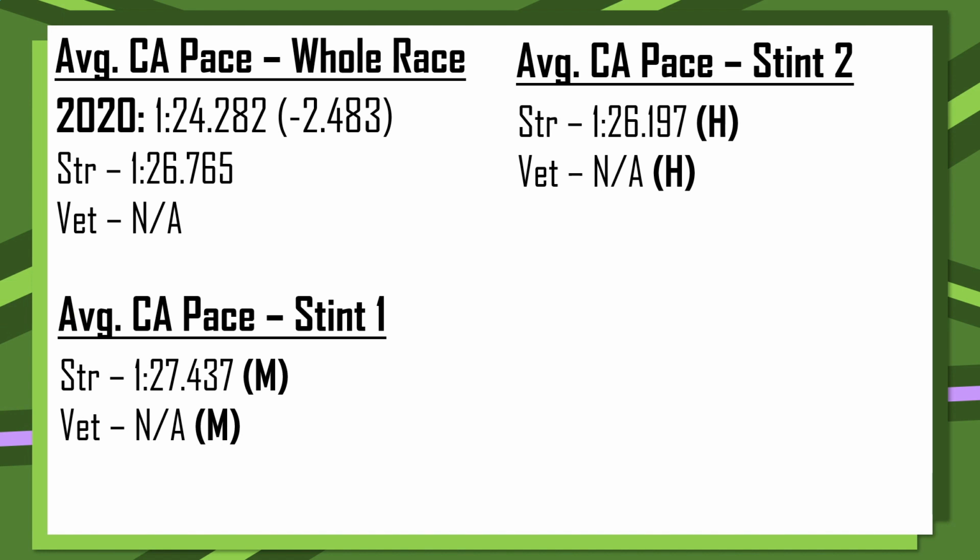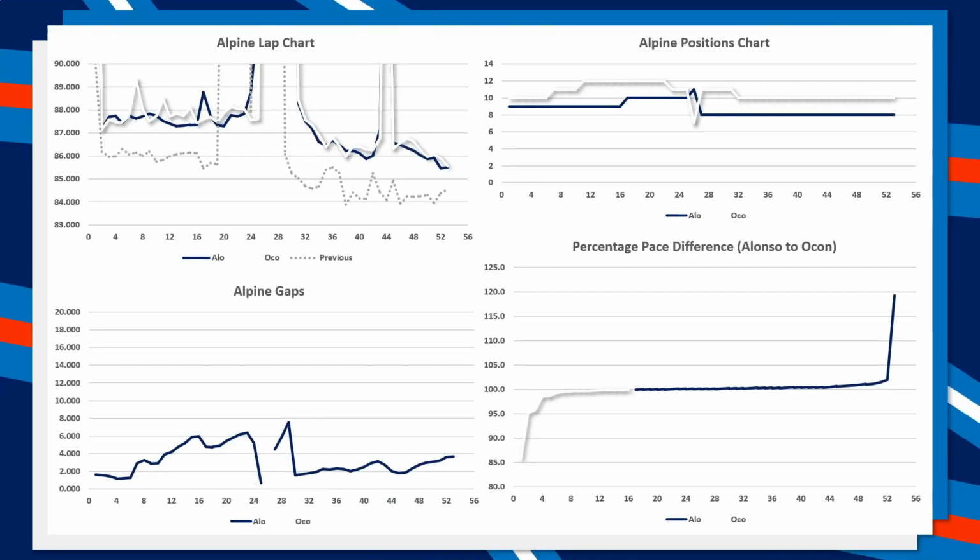So we will now take a look at Alpine, and we can split the percentage pace difference down the middle, and therefore for 30.2% of the race it was Esteban Ocon in the white who was the faster of the two cars, and for 69.8% it was Alonso in the blue.